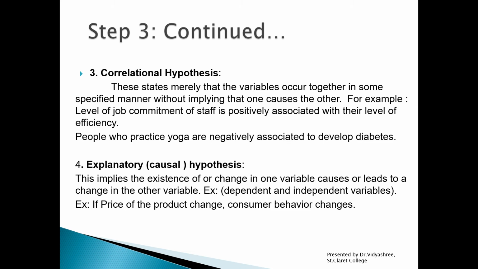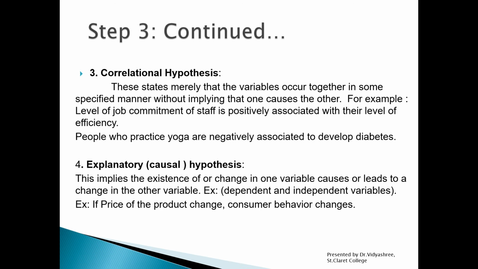But nowhere are we saying that if people have job commitment, then definitely their level of efficiency would be more. This is not the meaning of that particular hypothesis statement. This is not what the correlation hypothesis states. What it states is that the level of job commitment is somehow related with their level of efficiency. But we are not saying that if job commitment is high, there is definitely an increase in efficiency. We are not saying that this variable is going to cause a change in another variable.